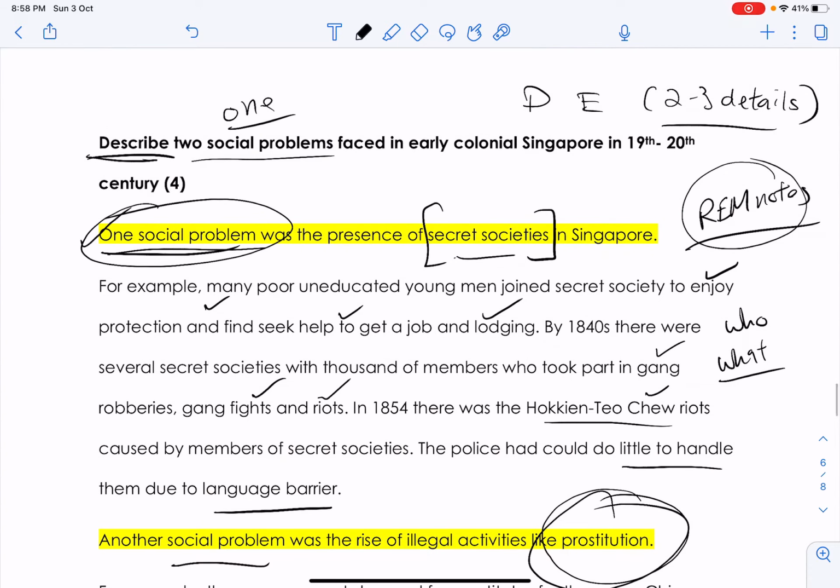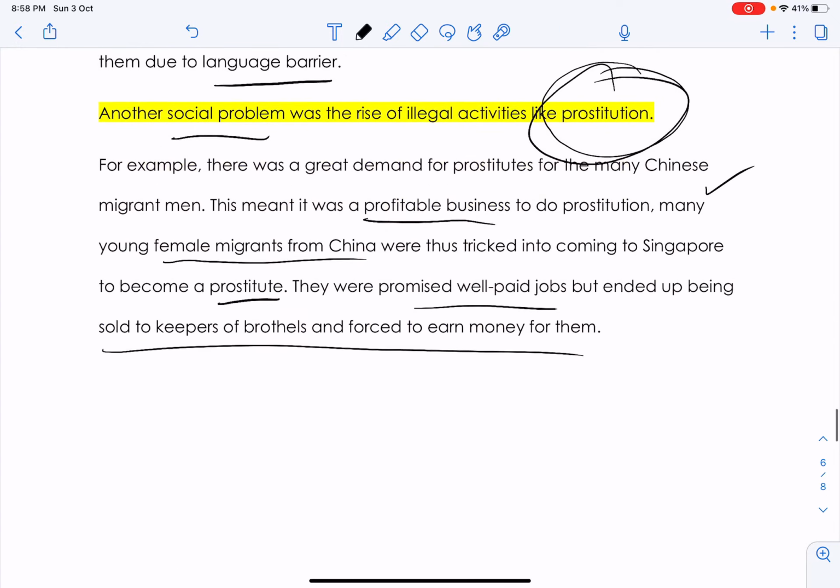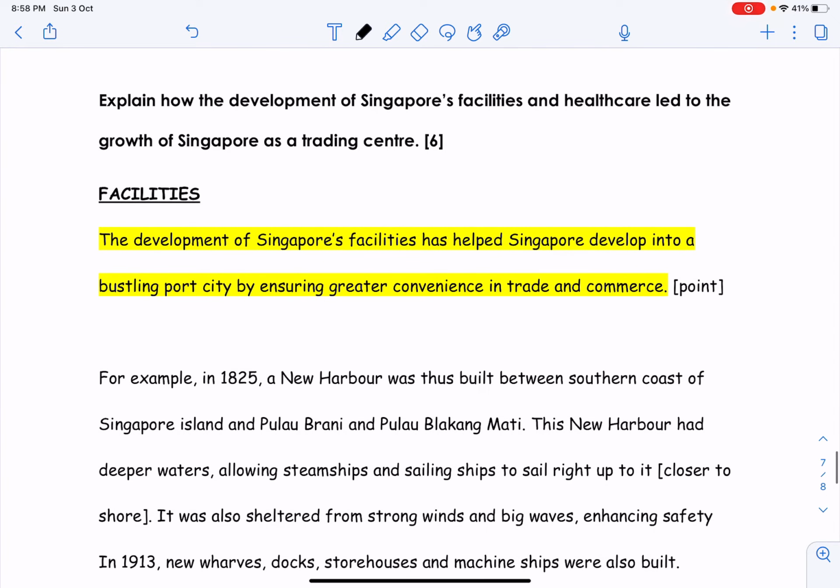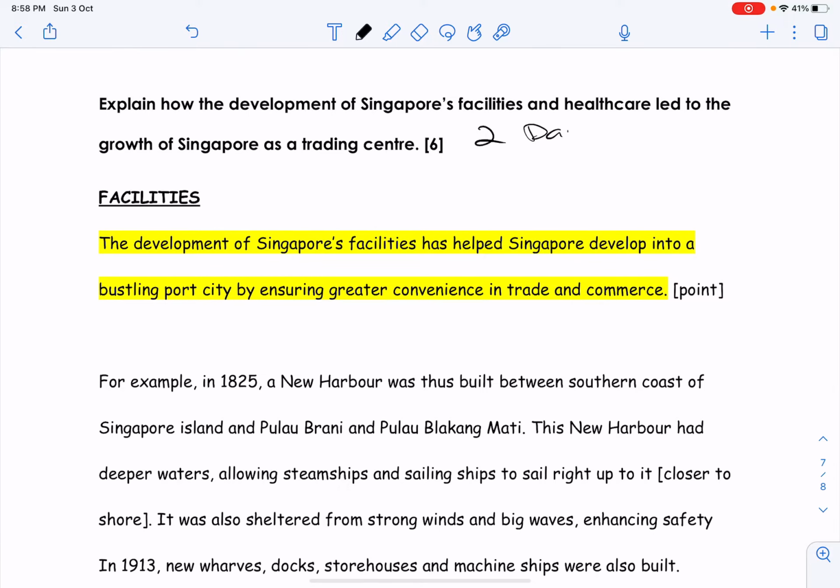So that's for your 4-mark question. Your 6-mark question is a bit more challenging because you have to explain. So I need 2 paragraphs again. Each paragraph should have a PEEL: point, then your elaboration, and then your explanation, and then your link. What is the explanation that I need? You must link to this thing. See the question, highlight the outcome.